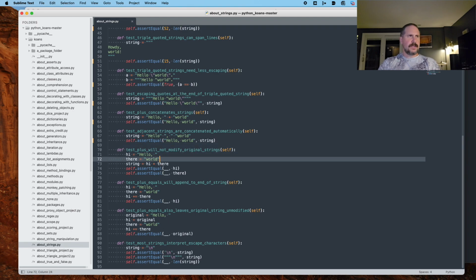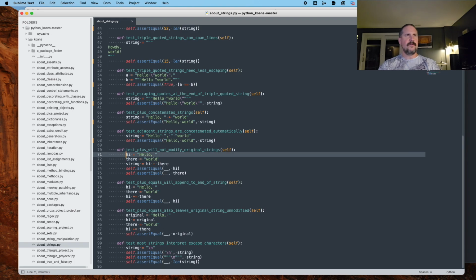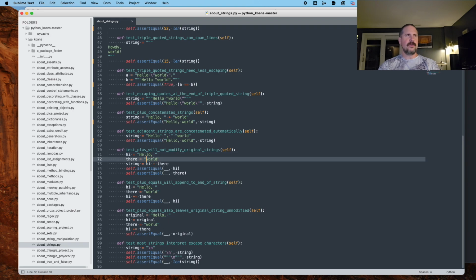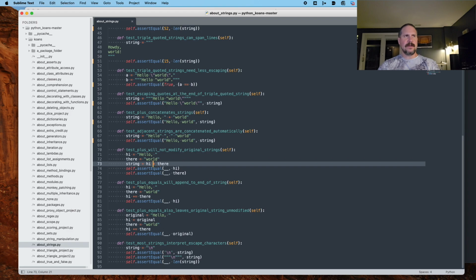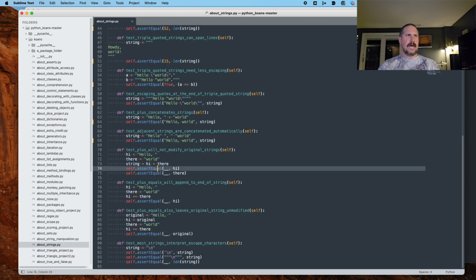Test plus will not modify original strings. All right, so we've got a variable with a value of hello. We've got a variable there with a value of world. We've got a variable string with a value of hi plus there. So assert equal. What do we think hi is equal to right now?